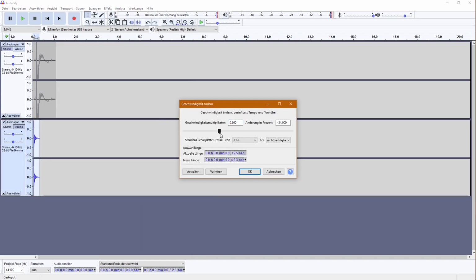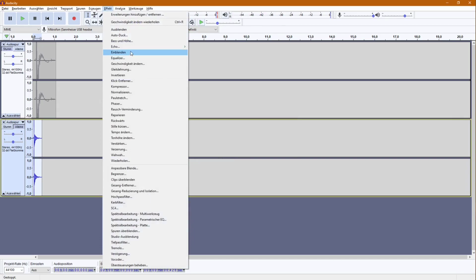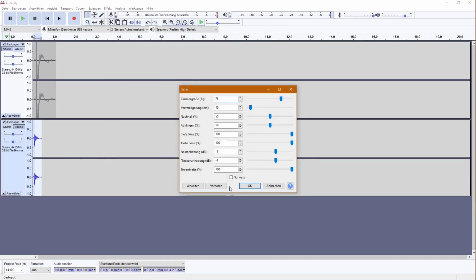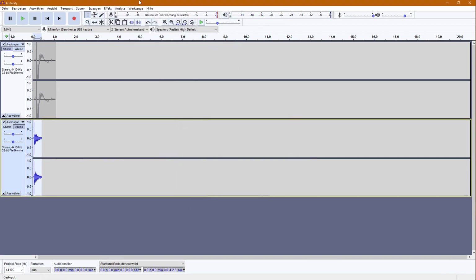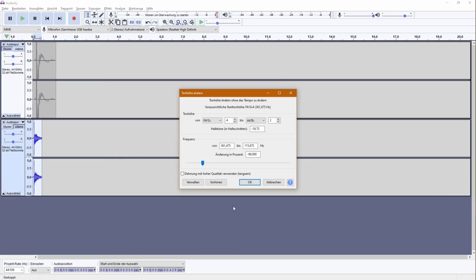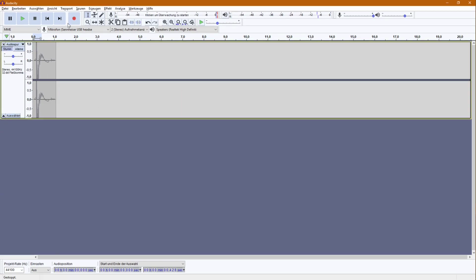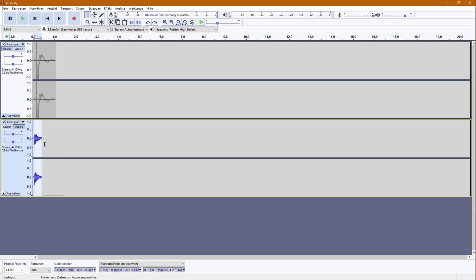Make it a little bit slower, but not too much. Then echo. Then we can deepen it. It ends too quickly. So again.